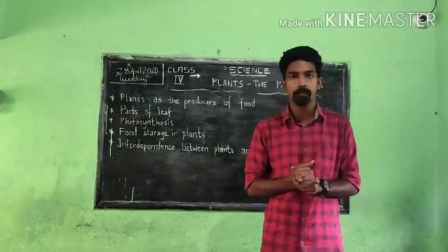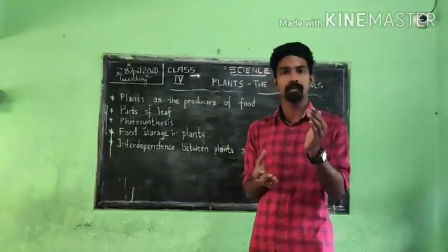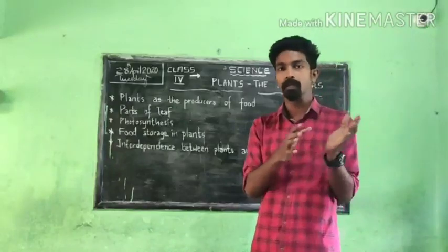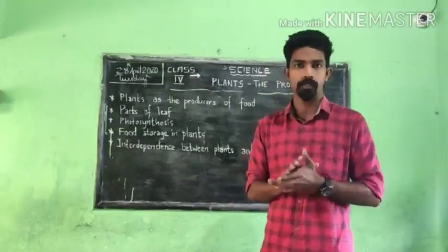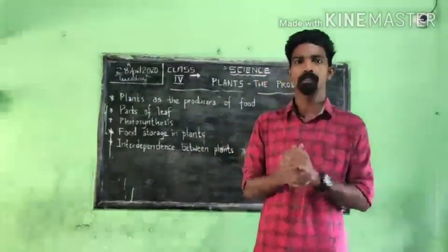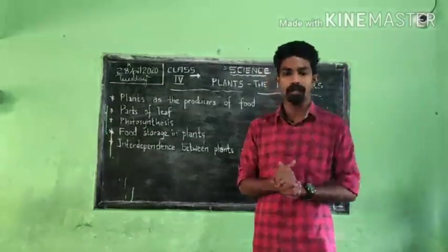The green pigment in plants is called chlorophyll. Leaves are the kitchen of the plant. मतलब हम लोग का घर में खाना जो बनाता है किचन में, ठीक है. So in plants they are making food. Plants का kitchen होता है leaves में, ठीक है. So that is another important thing.